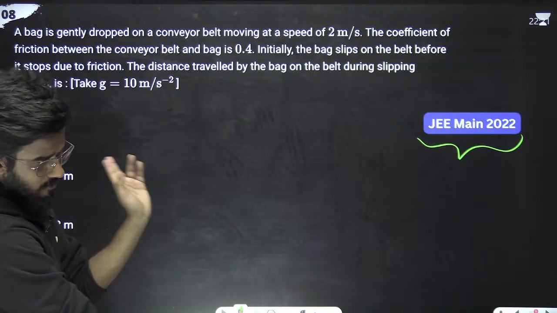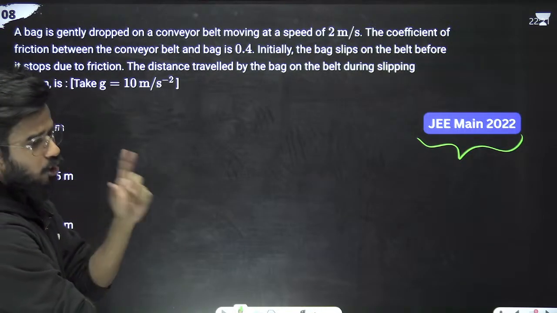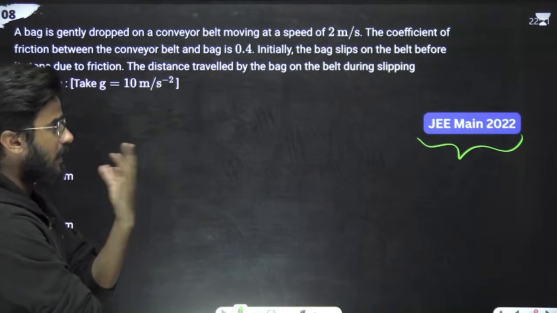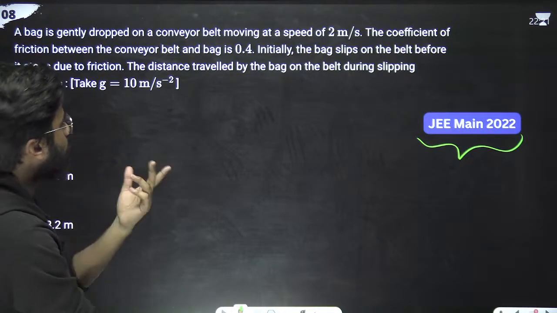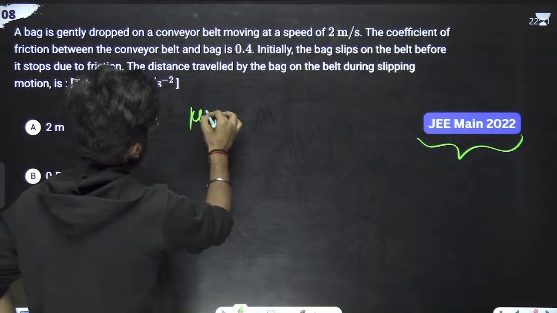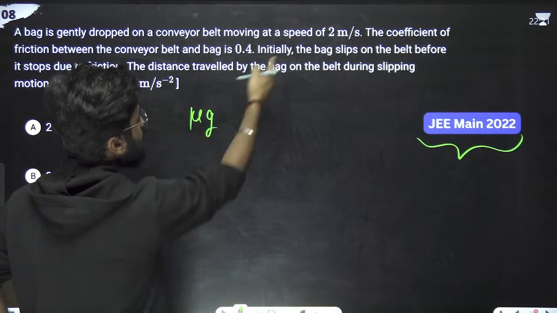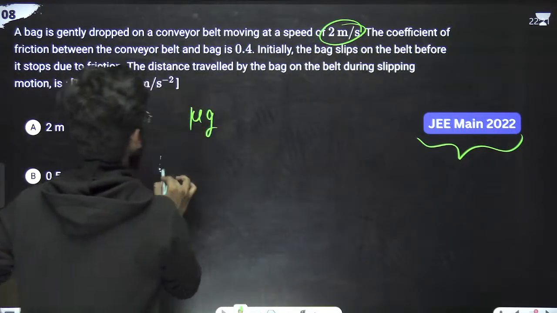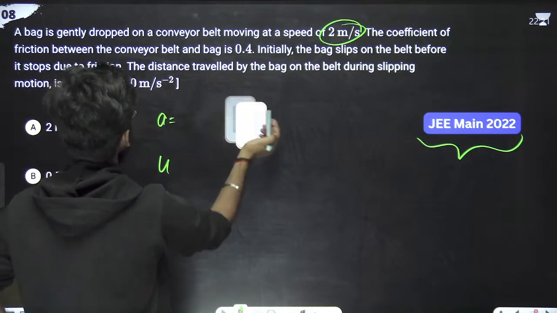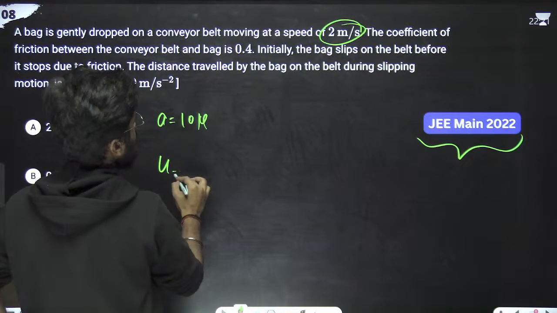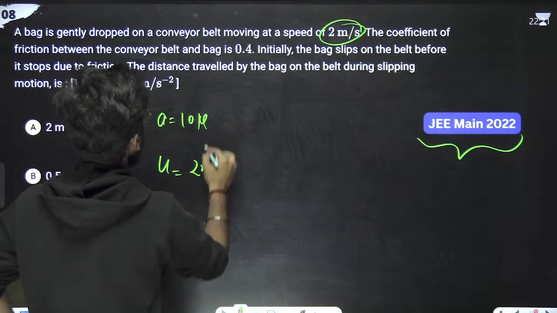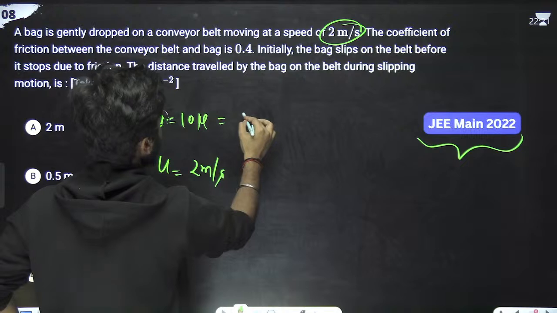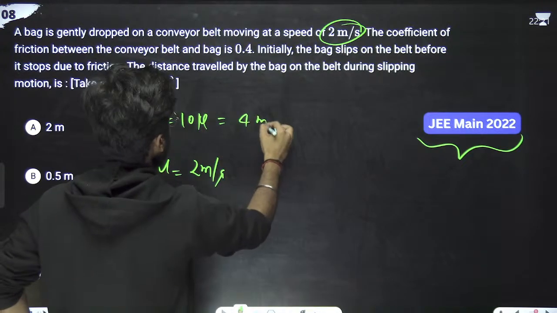Because of the friction, it will stop slipping and go with the belt. So friction is mu mg, the force, so mu g is the acceleration. It means 10 mu is the acceleration. Initial velocity is 2 meters per second. Mu is 0.4, means the acceleration is 4 meters per second square.